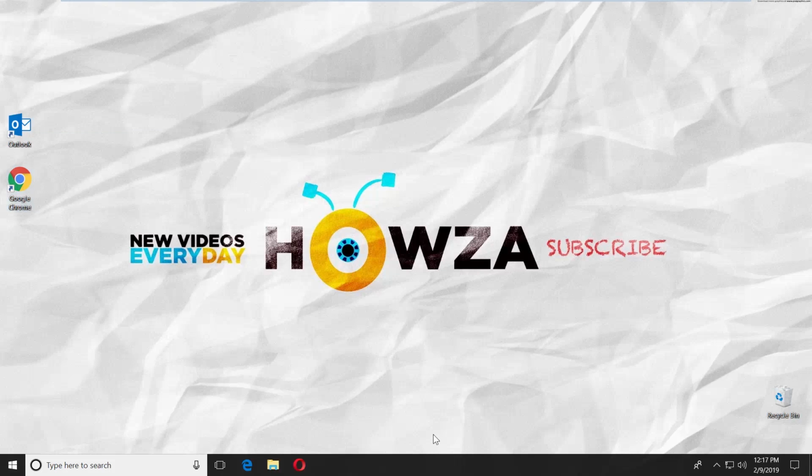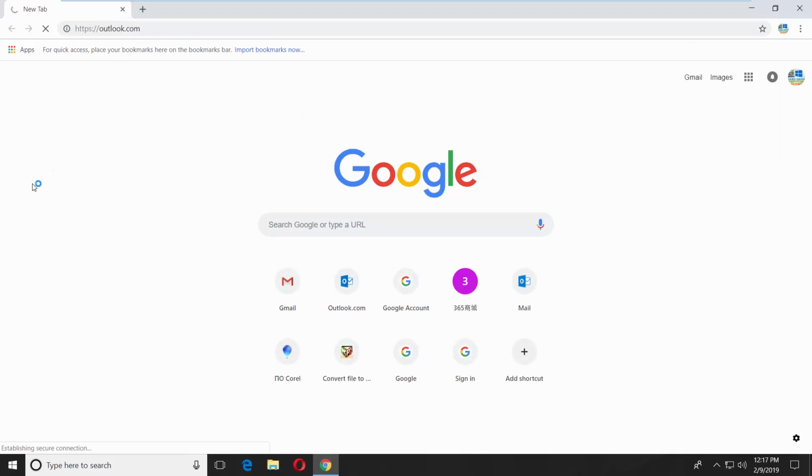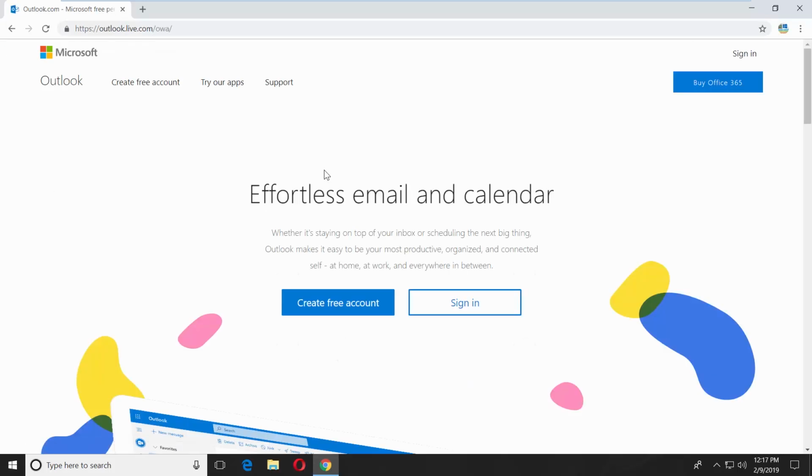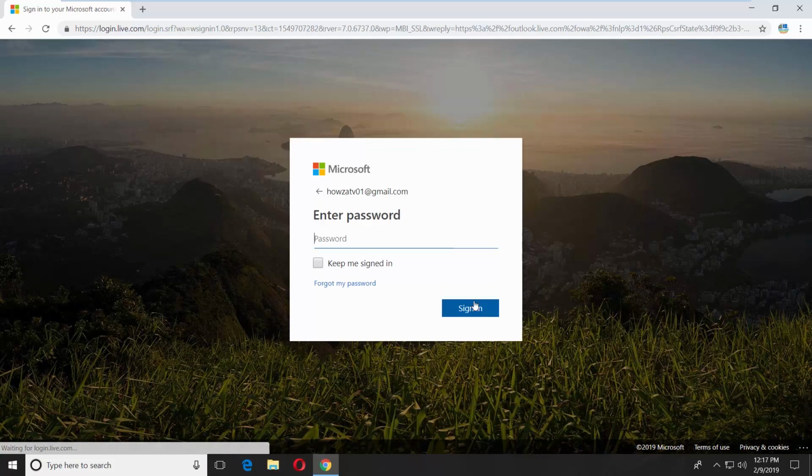In today's tutorial, we will teach you how to turn on email notification sound in Outlook 2019 web app. Let's go. Open the web browser. Paste the link you can find in the description box below. Open the web page. Click on Sign In and log into your account.